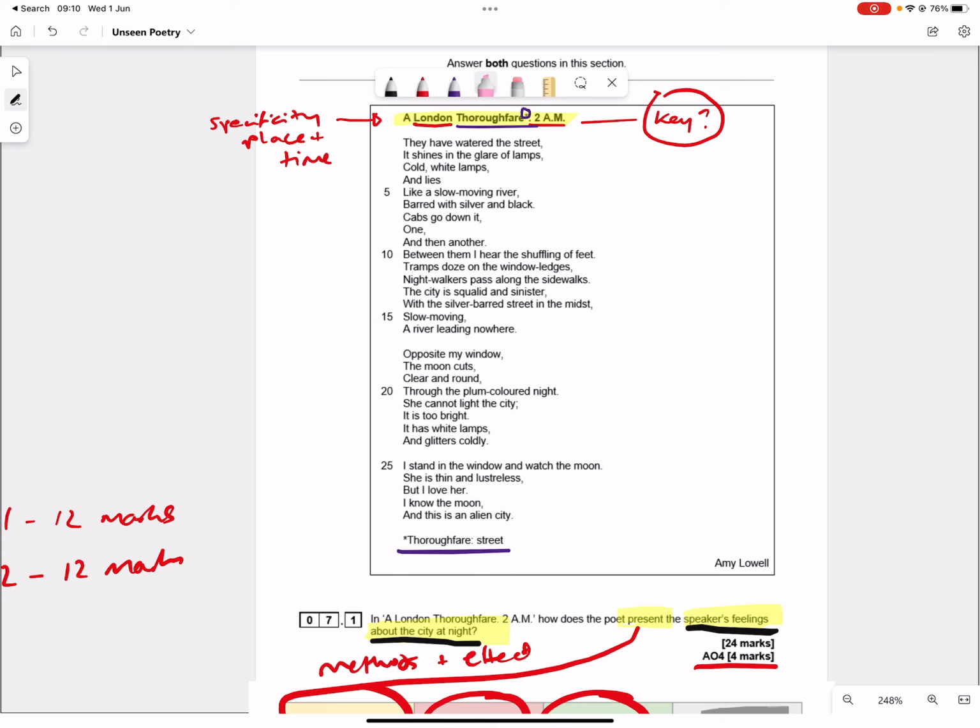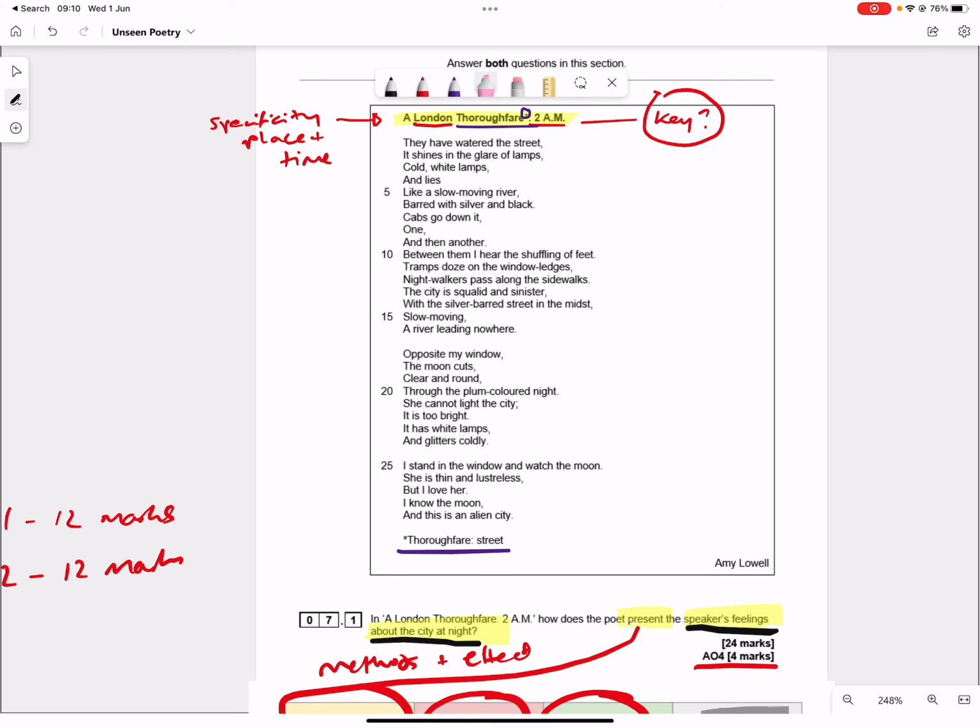Cabs go down it, one and then another. Between them I hear the shuffling of feet. Tramps doze on the window ledges. Night walkers pass along the sidewalks. The city is squalid and sinister, with the silver-barred street in the midst, slow-moving, a river leading nowhere.